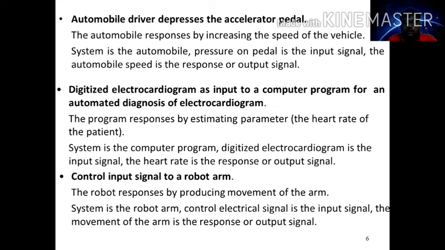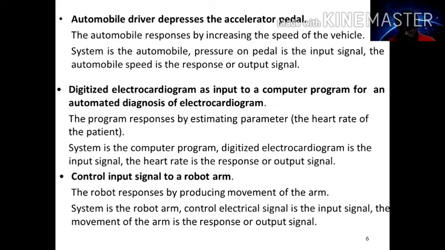Signals and systems is an important area. Signals are always associated with your system, so your system always responds to your signals.